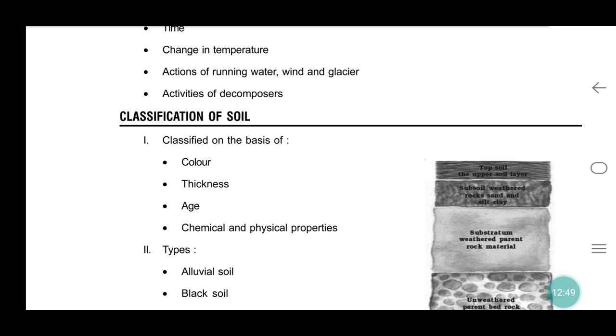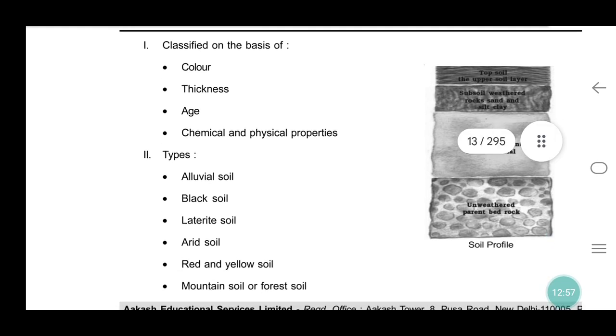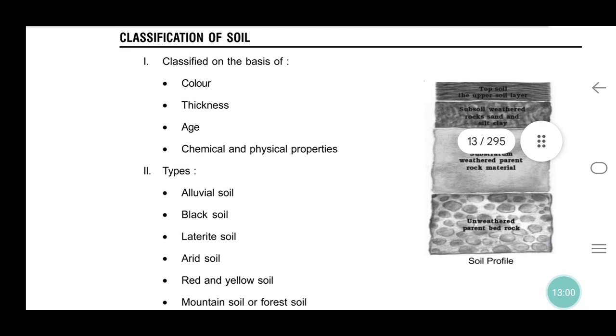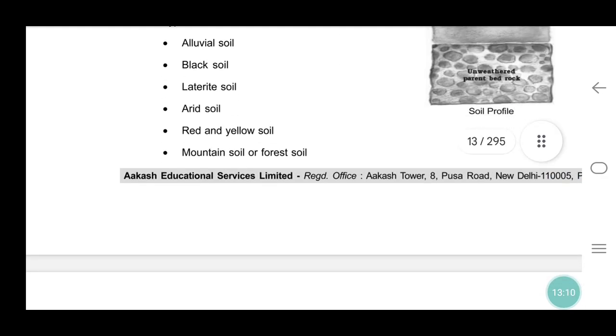Classification of soil is on the basis of color, thickness, age, chemical and physical properties. Types of soil: alluvial soil, black soil, laterite soil, arid soil, red and yellow soil, mountain soil or forest soil.